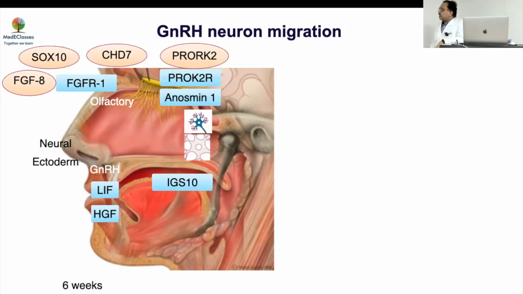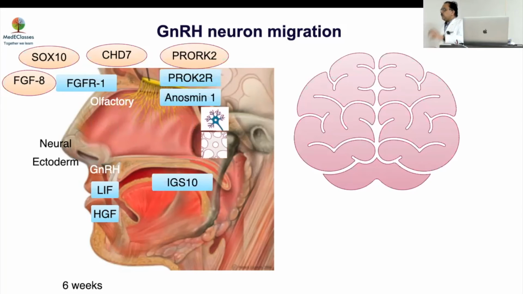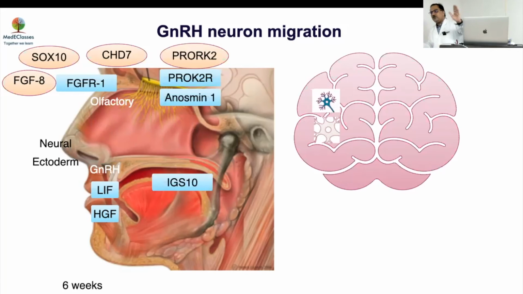Along with PROKR2 and IGSF10, it will push them into the brain. From here, their paths diverge. So defects in any of these genes can theoretically cause problems in both GnRH functioning and smell. That's why the combination of anosmia and hypogonadism becomes very important.